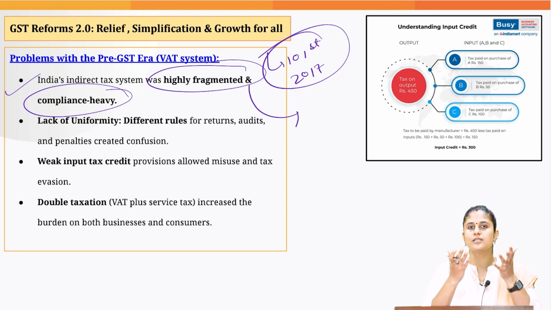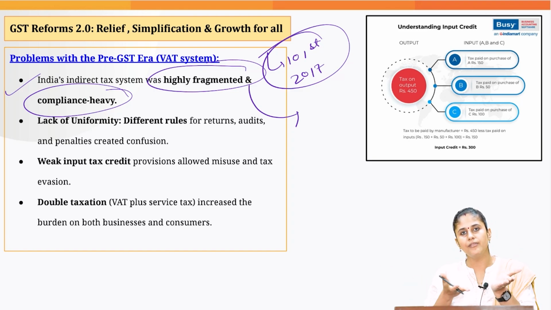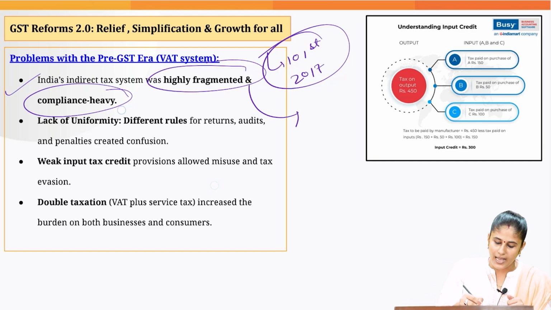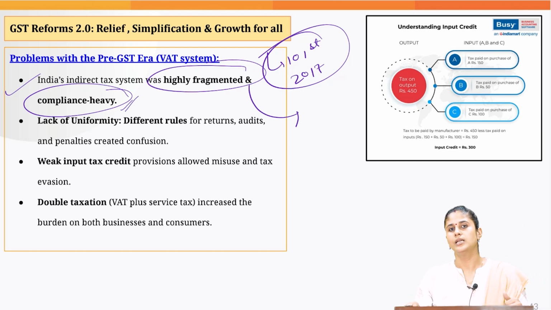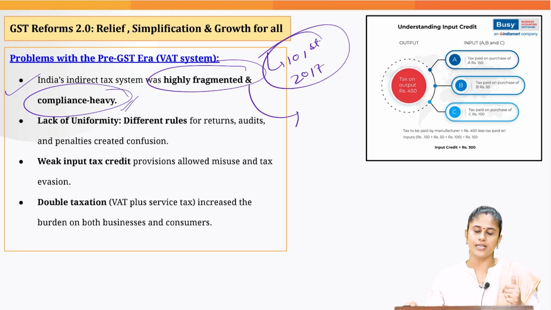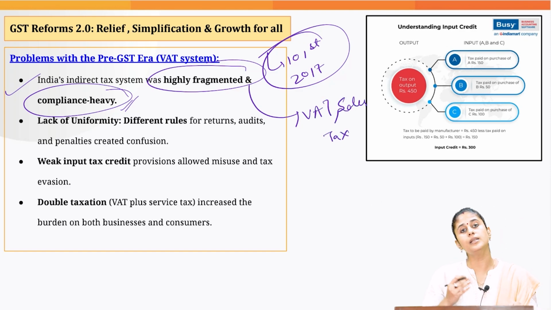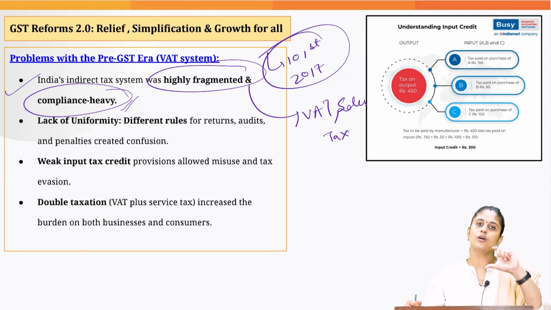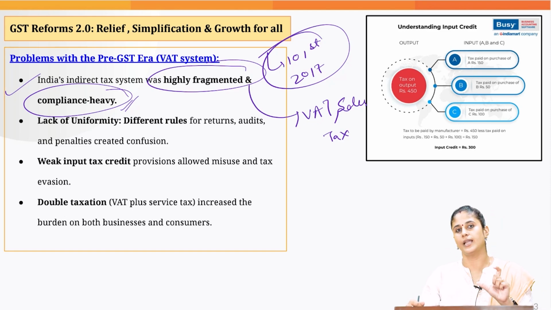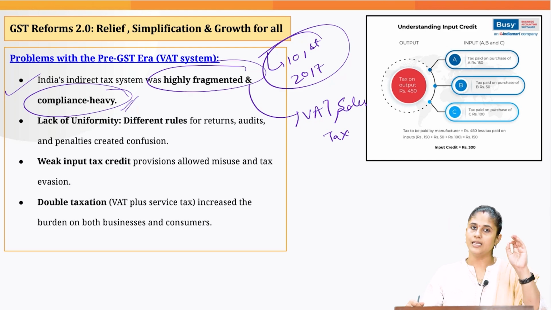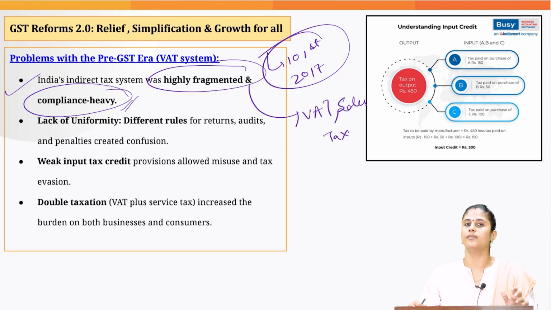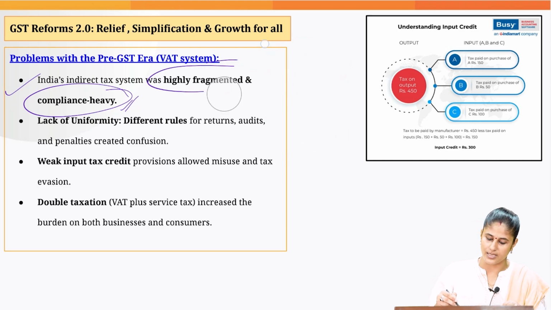So ultimately, it is the corporate houses which have to comply with both kinds of taxes, and that increased the compliance cost. Take for example, the state government was imposing value added tax and sales tax, and the central government was imposing excise duty. Because of this fragmented indirect taxation system, the compliance cost increased manifold for the corporate houses, and that negatively impacted the ease of doing business as well.